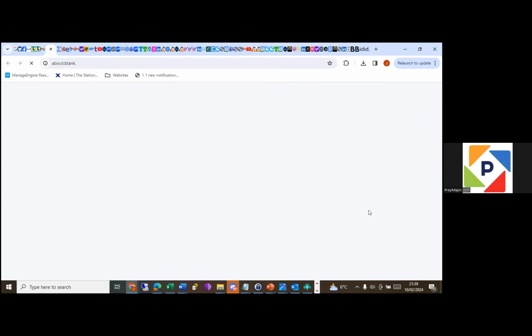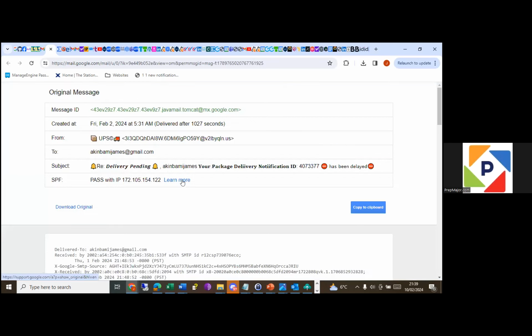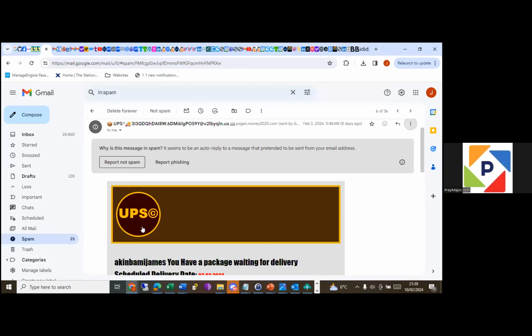If I click on the original, it gives me the headers. The headers show how the email was sent and where it's coming from. The first thing that shows me that this email is phishing is the email message ID. If you remember, this email says it's coming from UPS, right?